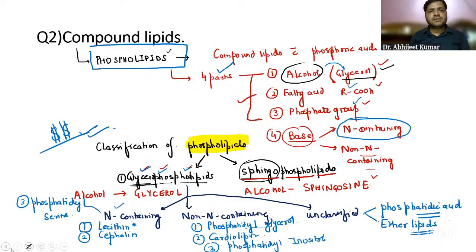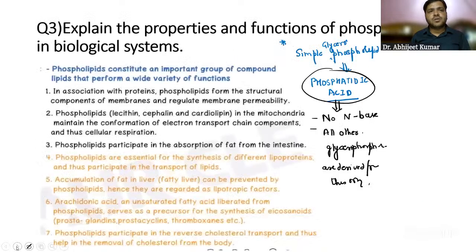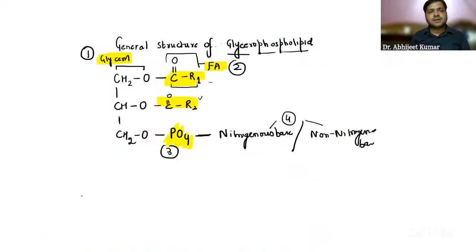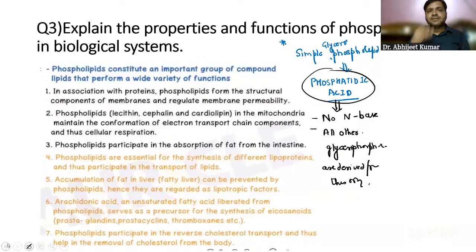Coming on to the next one, one of the important ones is called lecithin. Let us try to enumerate the functions over here. Alveolar surfactant. I will be discussing the structure of lecithin also.